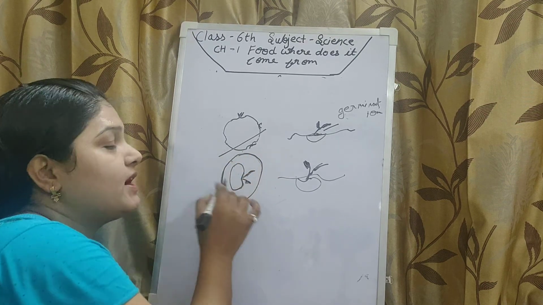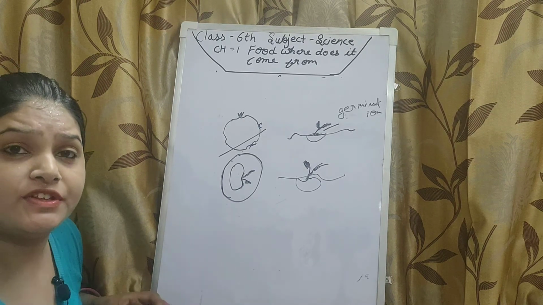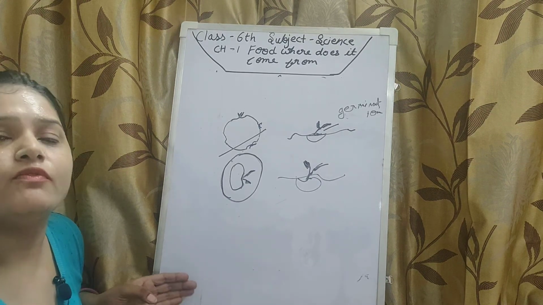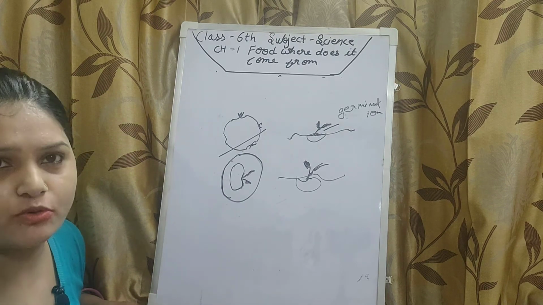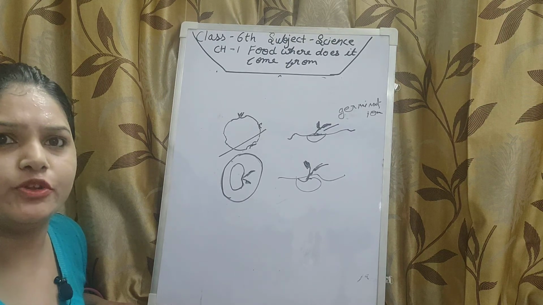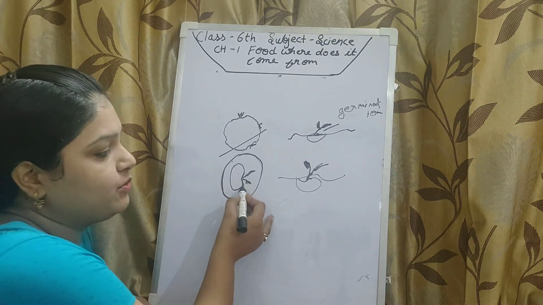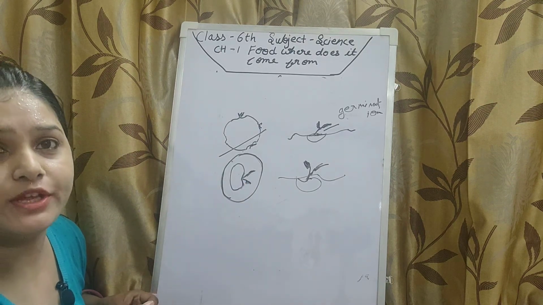The seed becomes a sprout, and sprouts are very nutritious and have high protein value. So make a habit of eating sprouts in the morning or at a time suitable for you, because it is very healthy for growing kids.